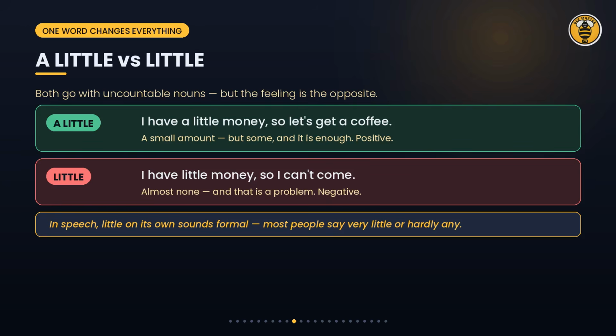Now the pair that changes meaning with one small word. Both go with uncountable nouns. A little with a means a small amount, and the feeling is positive, some, and it is enough. Little without a means almost none, and the feeling is negative. I have a little money, so let's get a coffee. I have little money, so I can't come. In everyday speech, little on its own can sound formal. Most people say very little or hardly any.